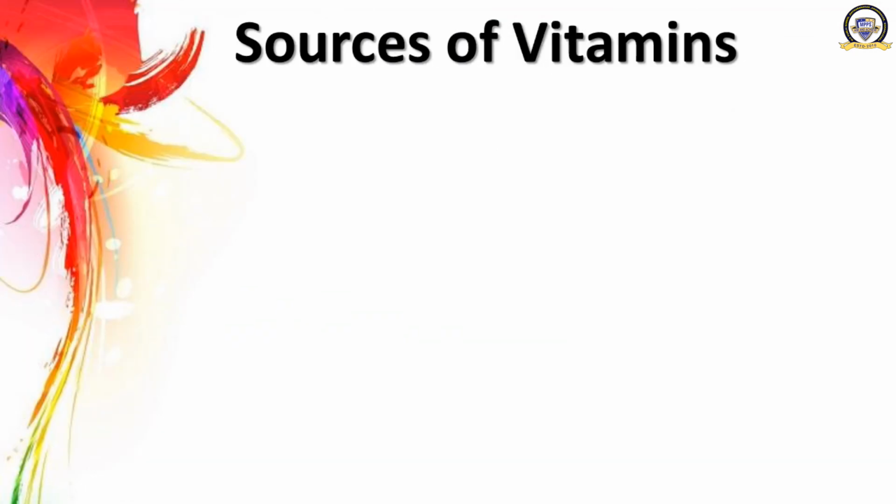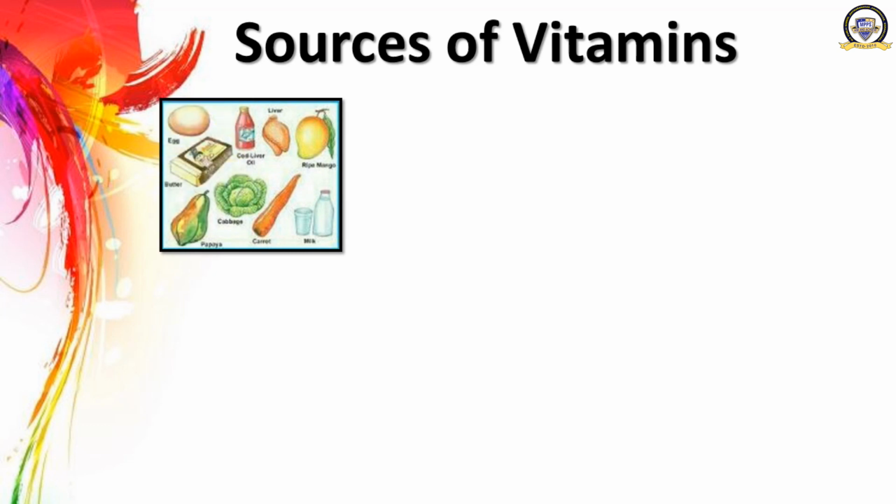Right? Let's move ahead. Now let us study about the different sources of vitamins. Like we have studied that the main vitamins were A, B, C, D, E and K. Now we will look at the sources of those vitamins. First one, they are the sources of vitamin A. Vitamin A sources include egg, butter, papaya, cabbage, carrot, etc.